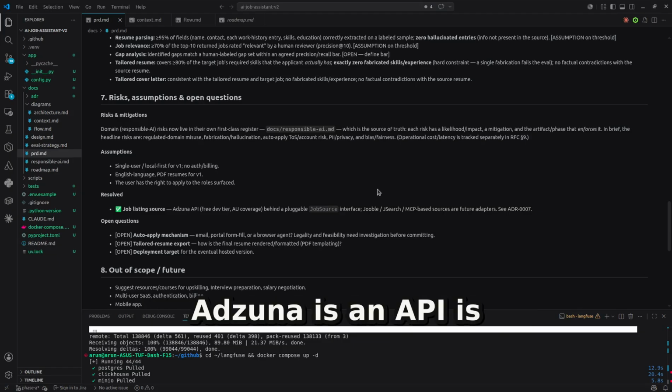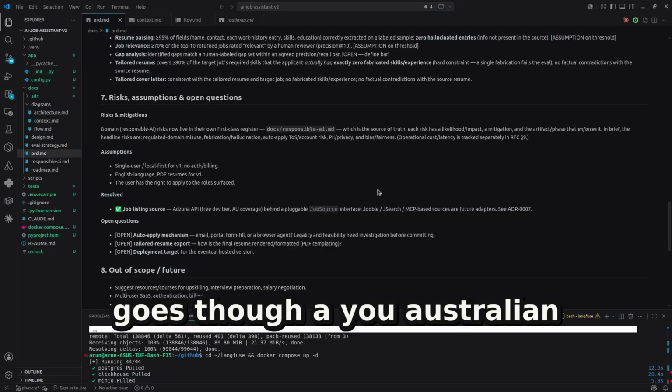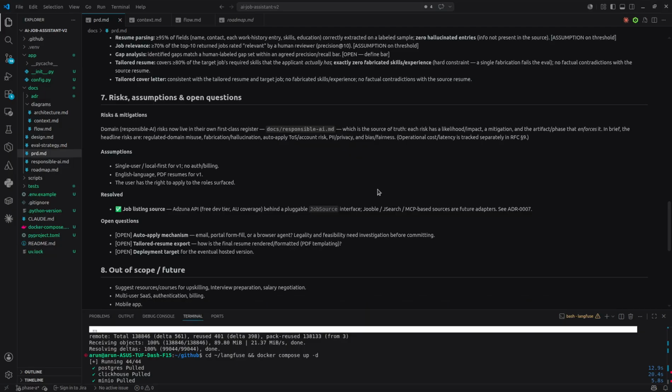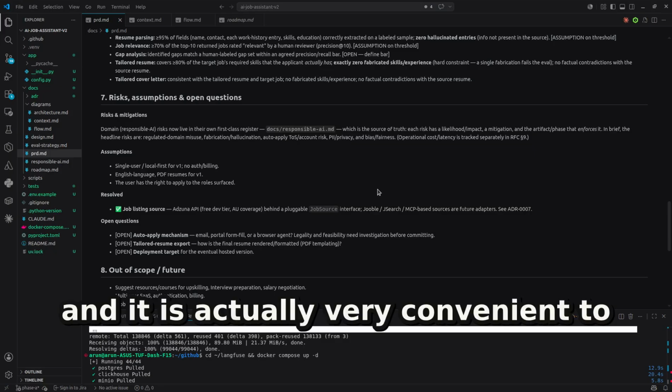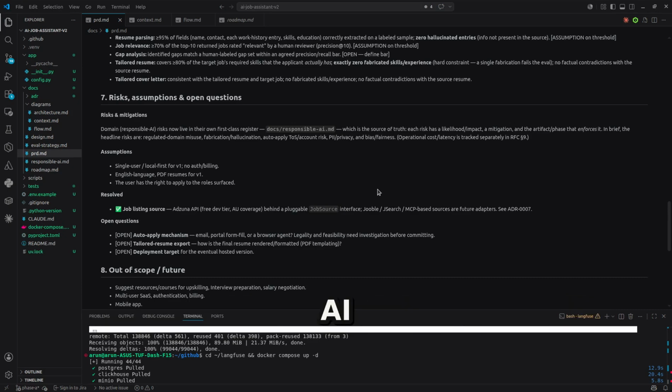So Adzuna API is an API call. It's sort of free tier, and it covers the Australian jobs market as well. So we're going to be using that, and it is actually very convenient to work with if we are doing agentic AI.